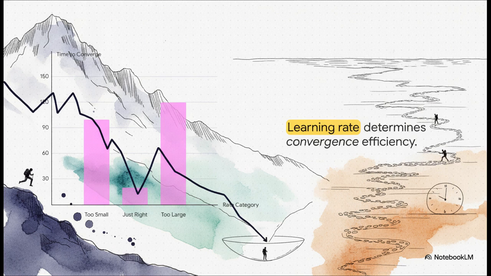But if the step size is too small, the hiker takes these millimeter-wide shuffles. It'll take an absolute eternity to reach the bottom, which in deep learning means days or weeks of agonizing, wasted GPU processing time. We have to tune it to be just right so the model converges nice and smoothly.